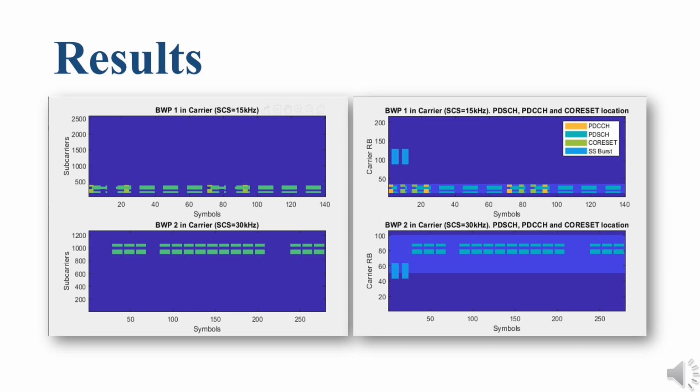In the second picture, the resource grids show the location of the components: physical downlink control channel, physical downlink shared channel, and core set in each bandwidth part. This does not plot the power of the signals, just their locations in the grid. The core set means control resource set. It is a set of physical resources within a specific area in the downlink resource grid, and SS burst provides the synchronization signals, which are the synchronization signal blocks.